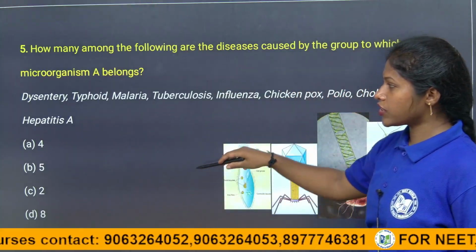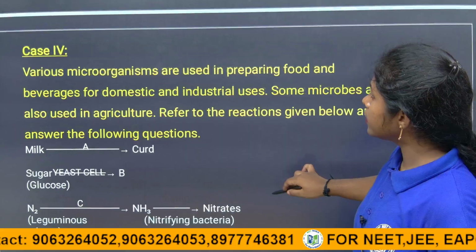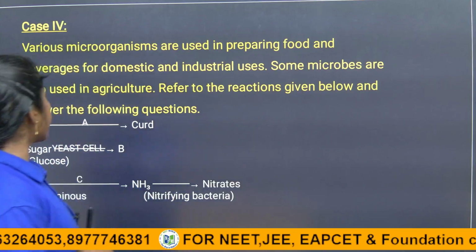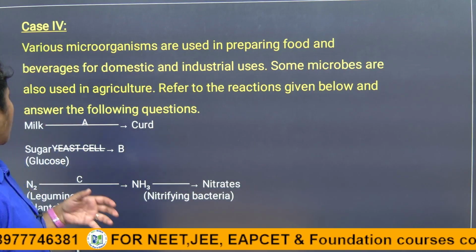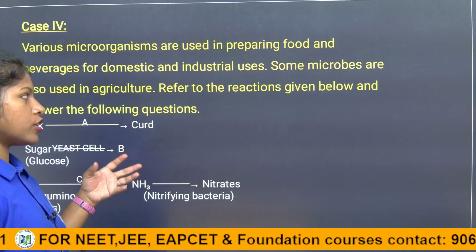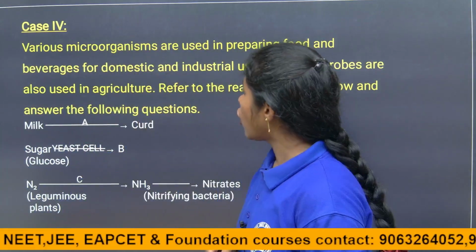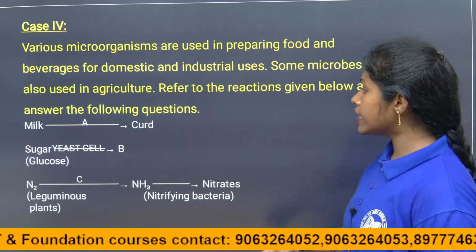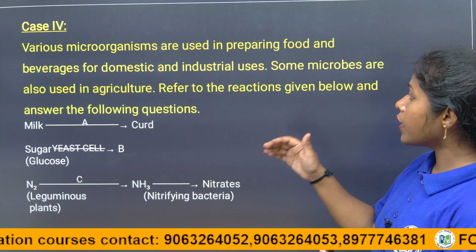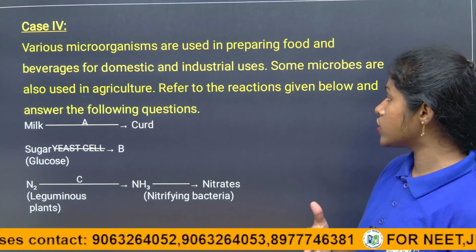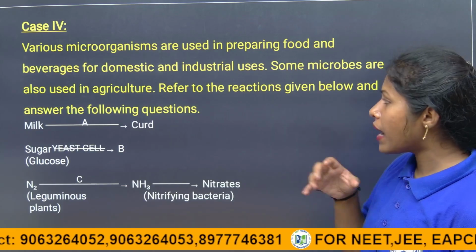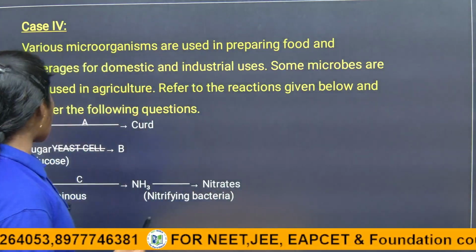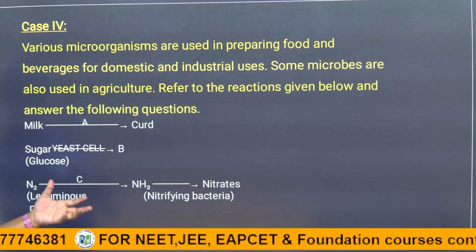So, coming to the next question. The third question is over. Coming to the fourth question. See here, children, they are asking about various microorganisms used for preparing food and beverages for domestic and industrial uses. Some microbes are also used in agriculture. Refer to the reactions given below and answer the following questions. Here some reactions are given, children. So here they are asking how it is happening.